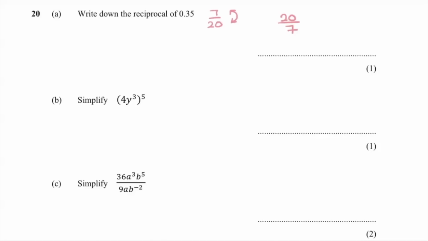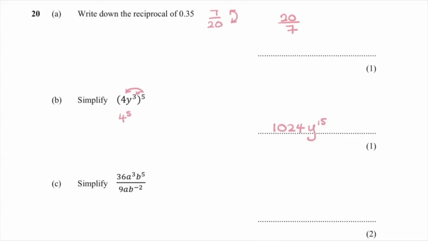All right, we've got some indices rules being tested in the next question. I've got 4 to the power of 5, which I can put into my calculator, and it's 1,024. And then I've got my power rule, which is to multiply. Use the bracket to remind you that you multiply. That's sometimes useful. So it's going to be y to the 15.